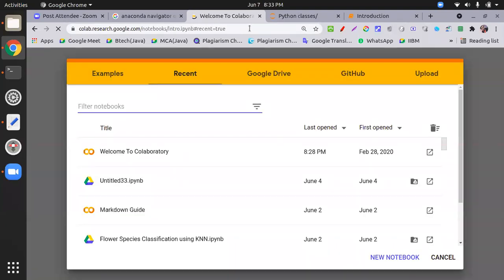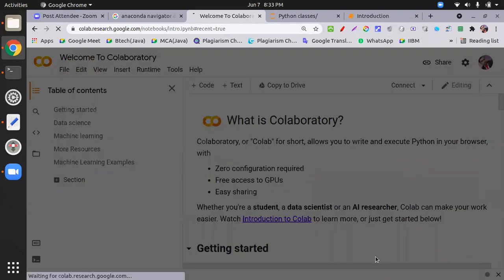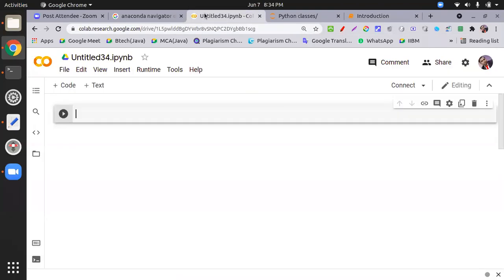This will create a Colab file on your Google Drive. Here you can see the new notebook. Just like we have Jupyter notebooks, similarly we have Google Colab notebooks. Everything is the same. The previous Jupyter is offline and this is online.